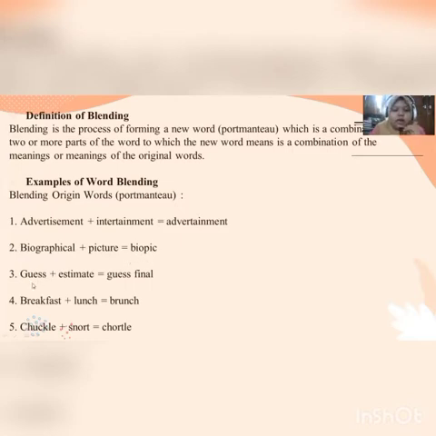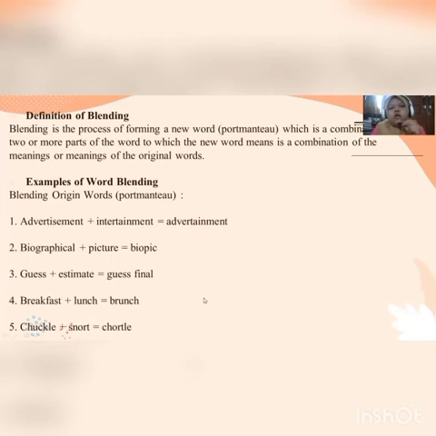The third, guess plus estimate. The example is guesstimate. The fourth, breakfast plus lunch. If we combine the words, it makes br and unch. The final blend is brunch. And the last, chuckle plus snort. The final blend of the original words can be chortle.